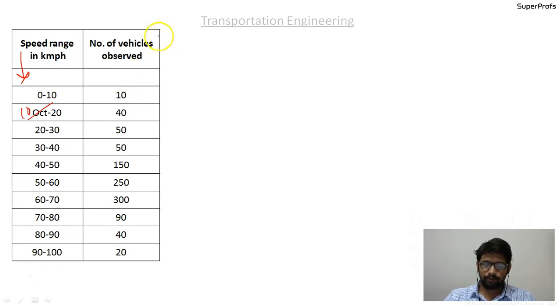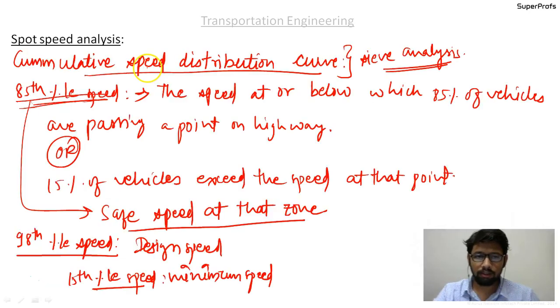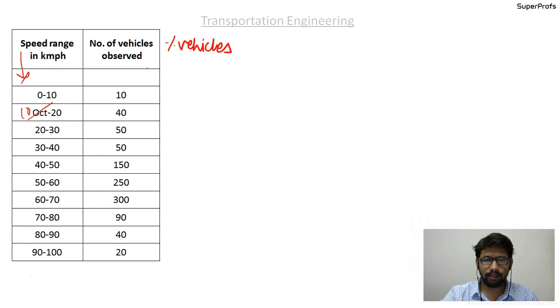The next column will be percentage vehicles. We want to go for the cumulative speed distribution curve from this data, so we will find out the percentage of vehicles. You need to find the total number of vehicles.